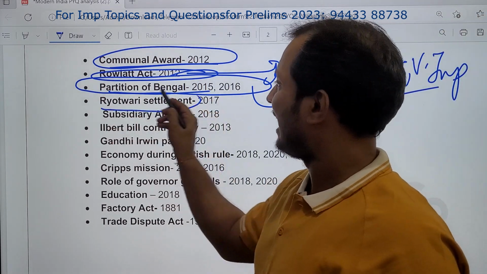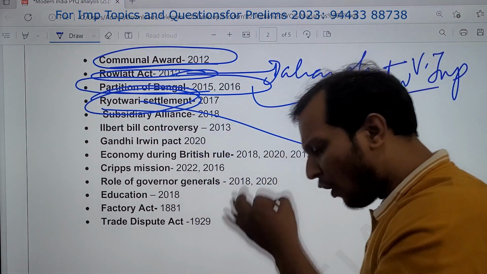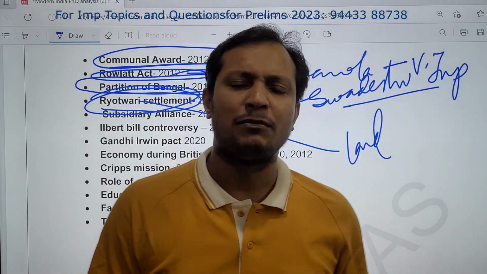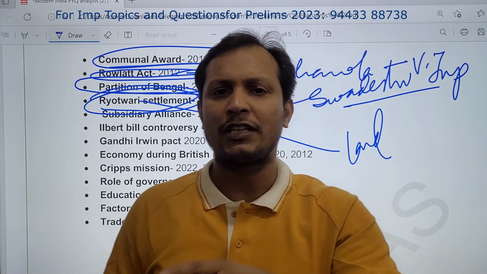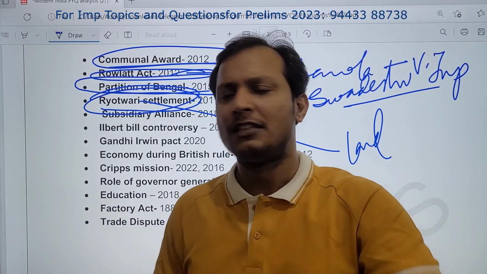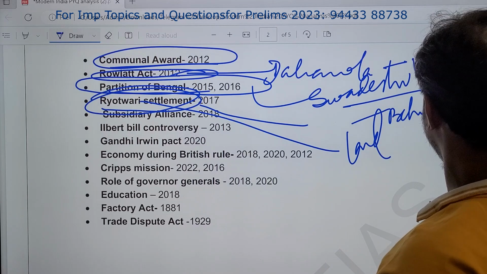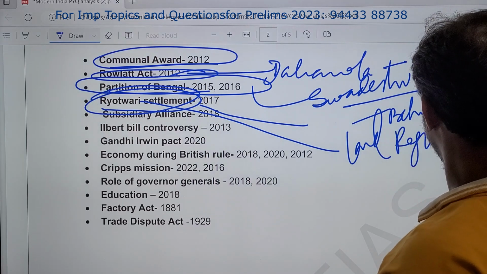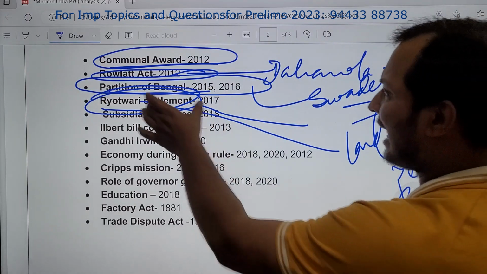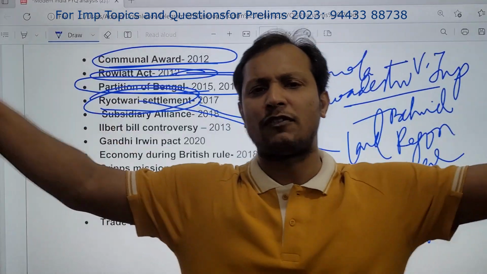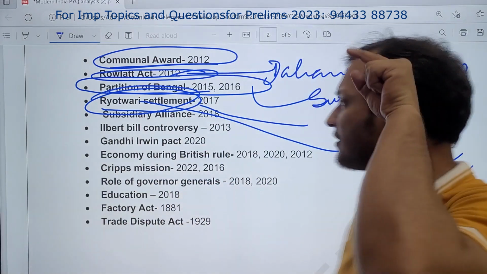Then land revenue settlement, a very important theme. You should definitely revise this land revenue system. All kinds of settlement systems: permanent settlement, Ryotwari settlement, Mahalwari settlement. Which area, who was behind this, which Governor General brought this, what was the region, which year it was brought in, what were the significant features. All the three types of land revenue system, which regions they belong to, who brought them, what were the main features, all these things are very important, guys.